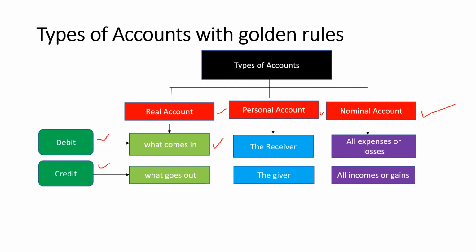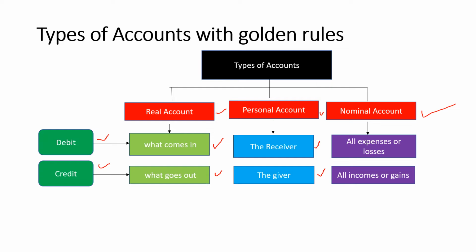credit what goes out. It means debit the asset or goods which comes into business or inside the business, and credit what goes out means credit asset or goods which goes out of the business or outside business. Next type is personal account. Personal account rule tells debit the receiver and credit the giver. It means debit the person who receives goods or money from another business or individual and credit the person who gives goods or money to another business or individual.